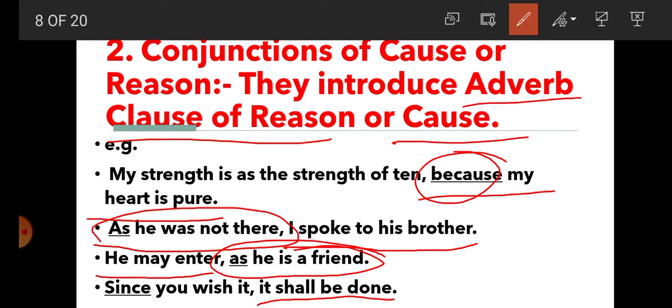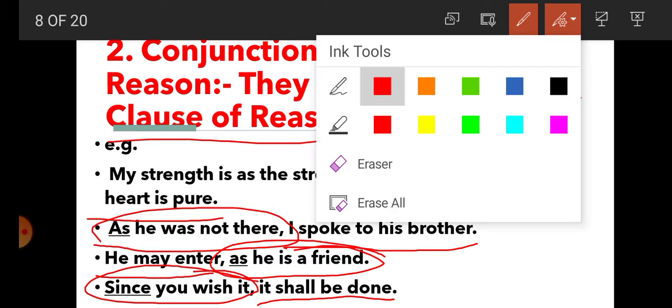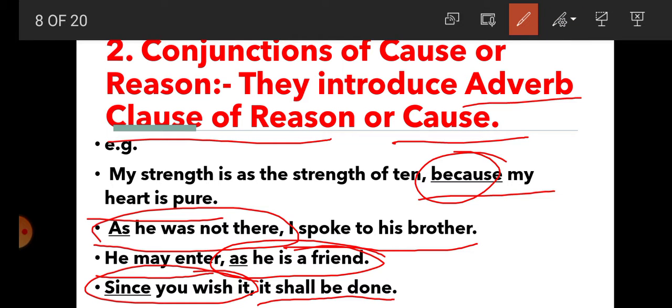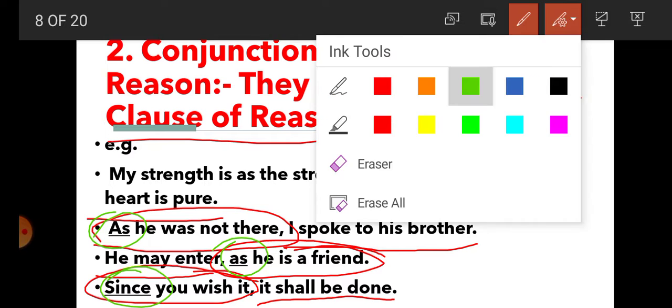Since you wish it. So since you wish it presents a reason. So we got here, students, that with the help of the conjunctions because, as, since, we can introduce an adverb clause of reason or cause, and it is introduced by a conjunction of cause or reason.